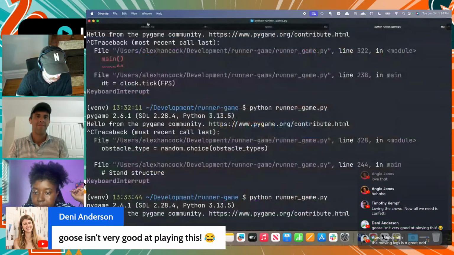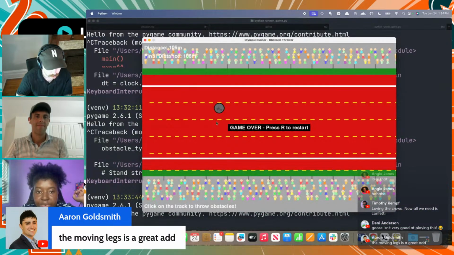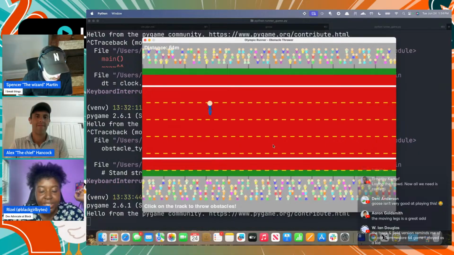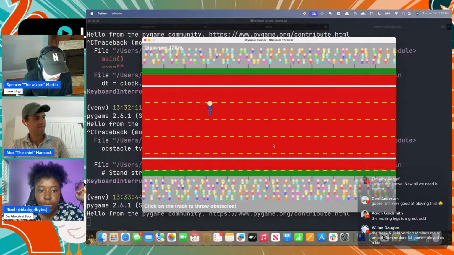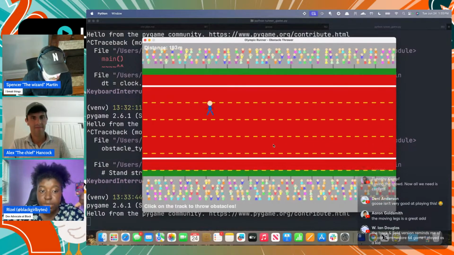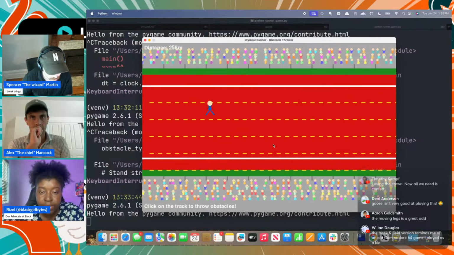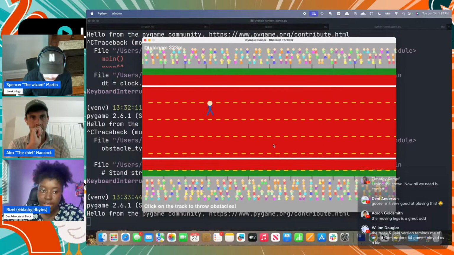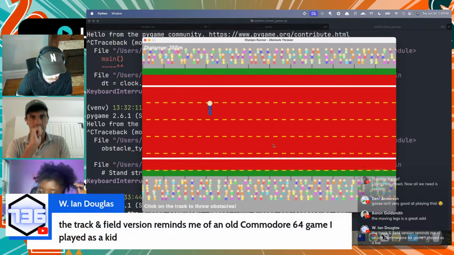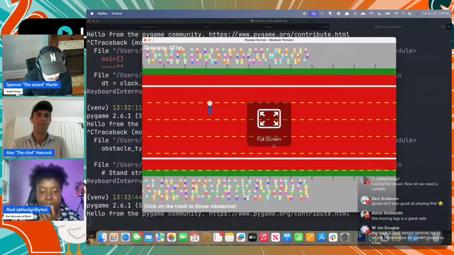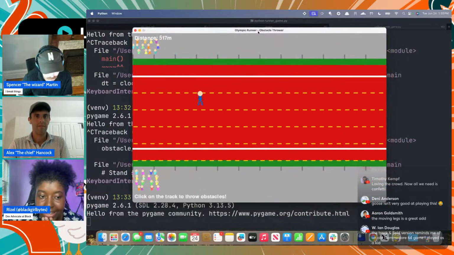All right. Let's see what other people are saying. Moving legs is a great add. I know. I'm actually really impressed with what Claude 4 is able to do. Maybe next time too, I'll use Python, because I said use JavaScript and I used Claude 3.5. This is cool.